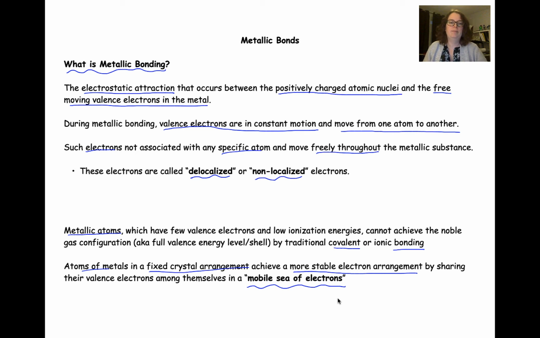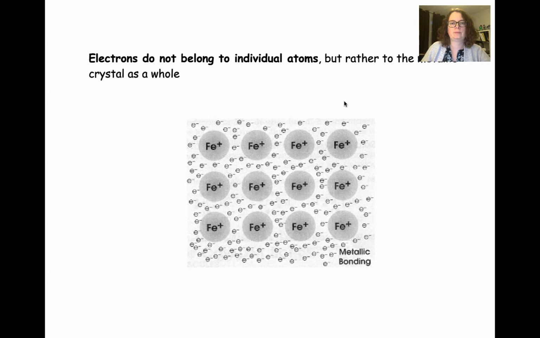So we have this mobile bunch of electrons floating around and our nuclei are in the middle, and by having this flux of electrons moving through the metal atoms, they're able to achieve stability and get closer to an octet. So the electrons do not belong to individual atoms, but rather to the metallic crystal as a whole.